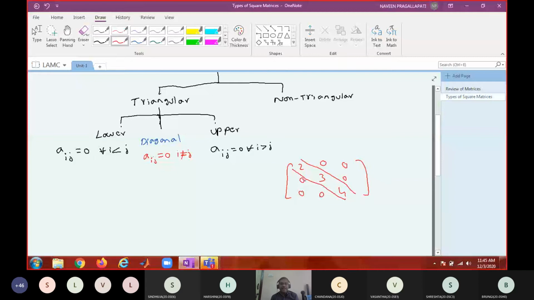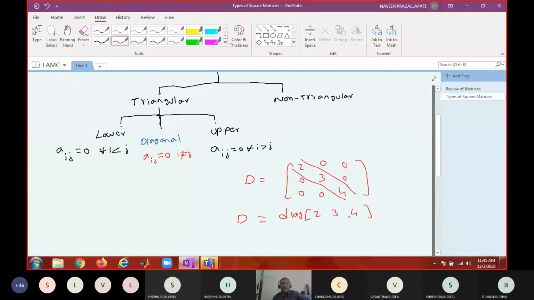So generally diagonal matrices are denoted with D. Instead of writing like this, I can simply write it as diag 2, 3, 4. Diag 2, 3, 4 is nothing but filling the principal diagonal elements like this and filling all the non-principal diagonal elements with 0, 0, 0. Is it clear? And this is the notation we'll be using frequently.